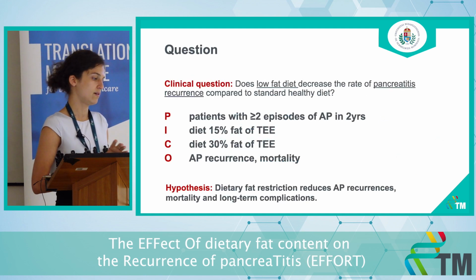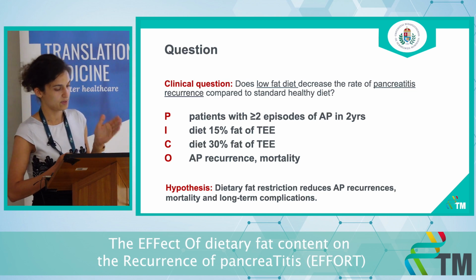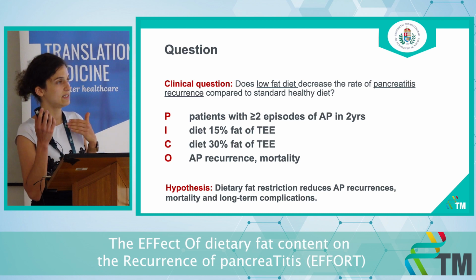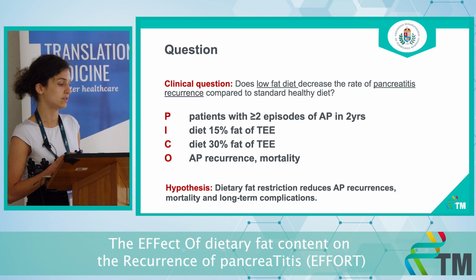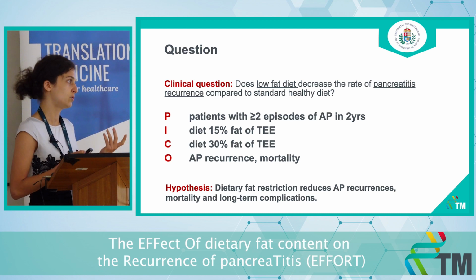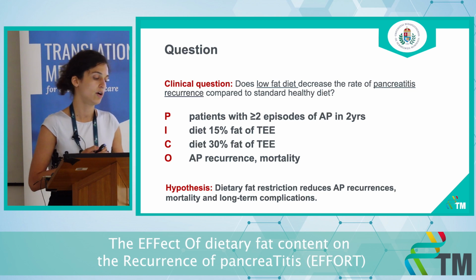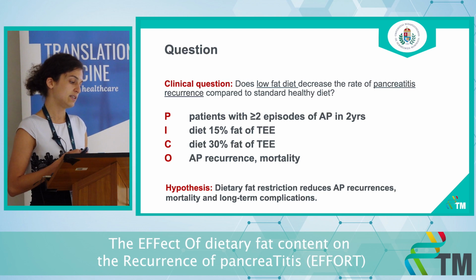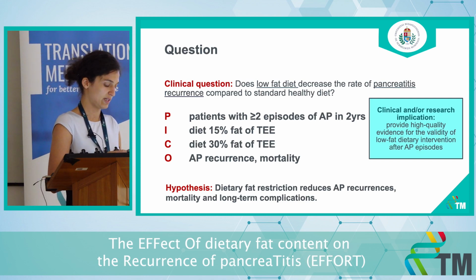So we are exploring patients with acute pancreatitis episodes, 2 or more of them within the last 2 years. The intervention arm is dietary intervention, one of them including 15% fat content of total energy expenditure, and the other one is 30% fat content. The primary outcomes are acute pancreatitis recurrence and all-cause mortality. We believe that dietary fat restriction reduces acute pancreatitis recurrences, mortality, and long-term complications.